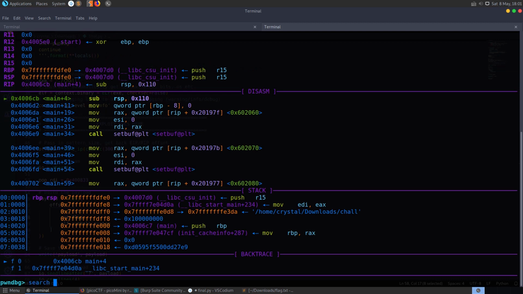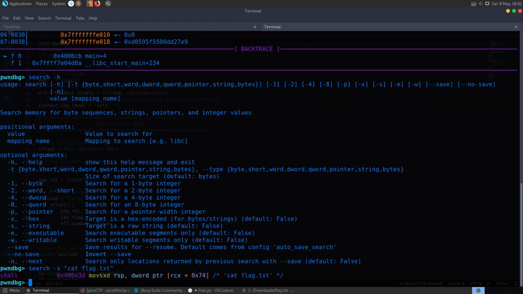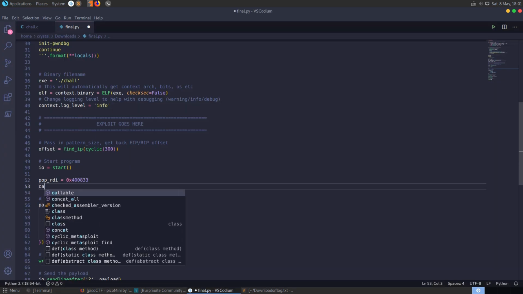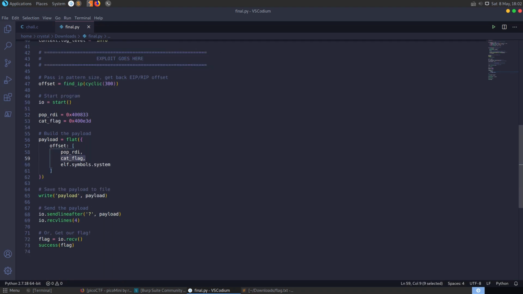Let's run search and check the help options, and we can see that we can search for strings here. So let's search for the string cat flag.txt, and we'll find that we have this address right here, so we could take a copy of that and say our cat flag is equal to that address, and this should do everything for us. It should pop the cat flag into the RDI and then call system, which will then look for the parameter in the RDI as per the conventions.